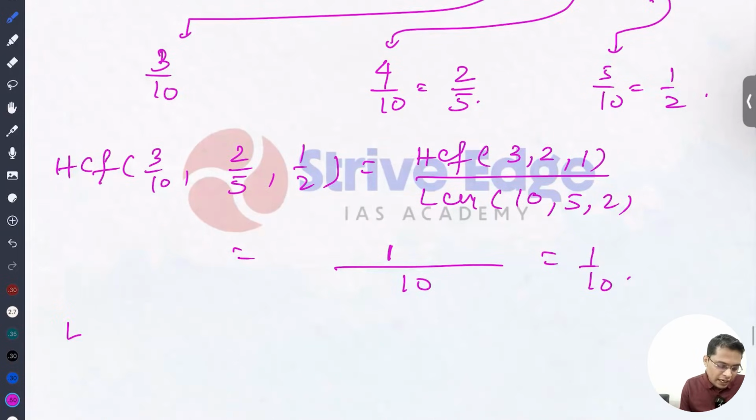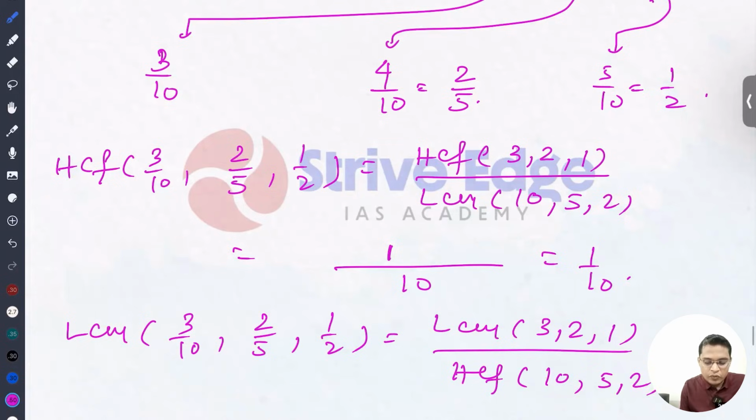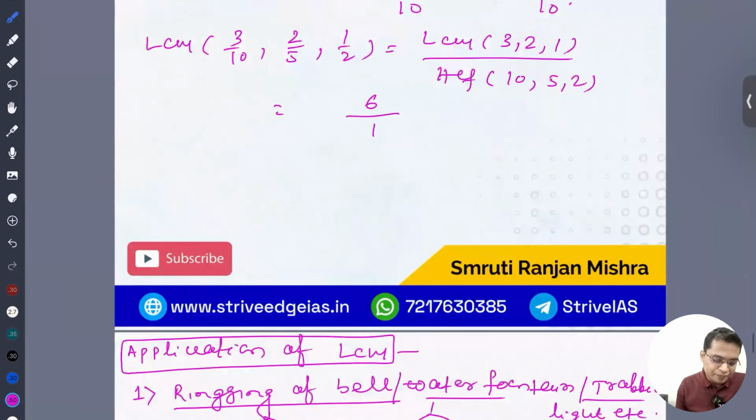Okay. So for LCM of 3 by 10, 2 by 5 and 1 by 2, here we are going to take LCM of 3, 2, 1 by HCF of 10, 5, 2. So here LCM is 6 and HCF is 1. So the answer is 6. Okay, आगे बढ़ते हैं.